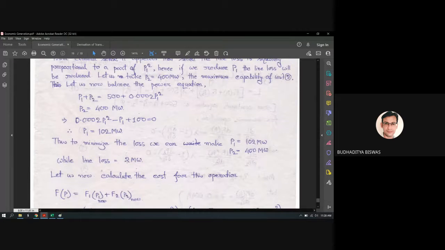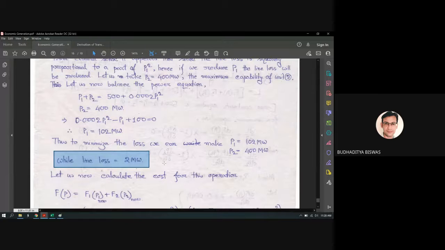Okay. So here you see this is the procedure for minimizing the transmission loss, and transmission loss should not be zero, because then also the total load demand is not satisfied. It should be a value, and that value is minimized at 2 megawatt. It is not possible to minimize it further due to the limitation of the generator. So 2 megawatt is the minimized line loss.